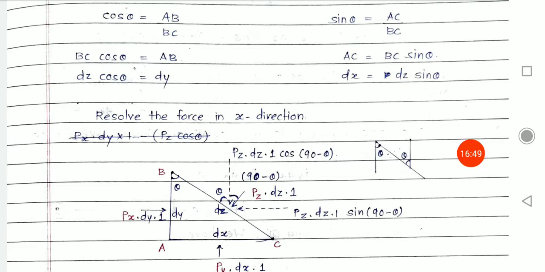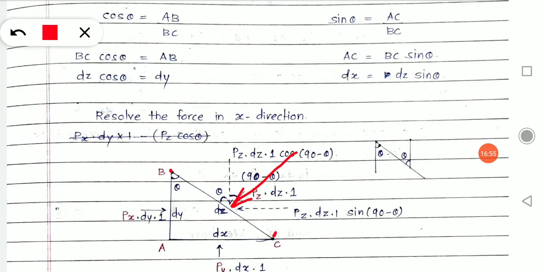How am I doing it? This is the inclined force acting on your surface BC, correct? And if that force needs to be resolved, we will resolve it like this in x direction and in y direction, correct?